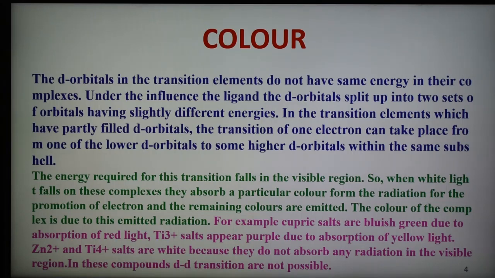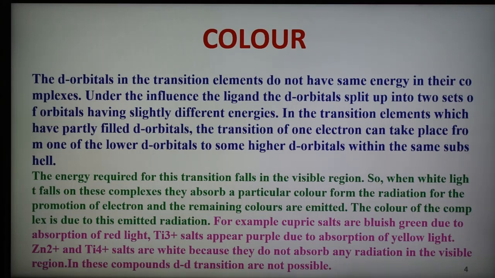Also, in transition metal compounds, the electron goes from a lower to a higher energy level within the same d subshell after absorbing energy from white light. It has been shown that in compounds of transition elements, the energy of the 5 d orbitals in the same subshell does not remain equal, and therefore these d orbitals split into two different energy levels.